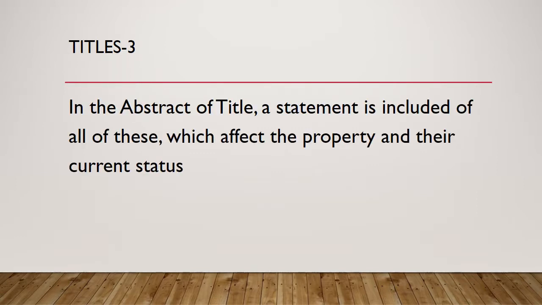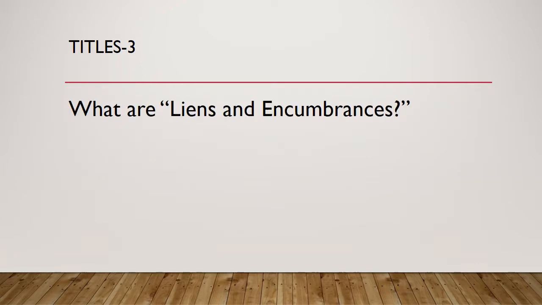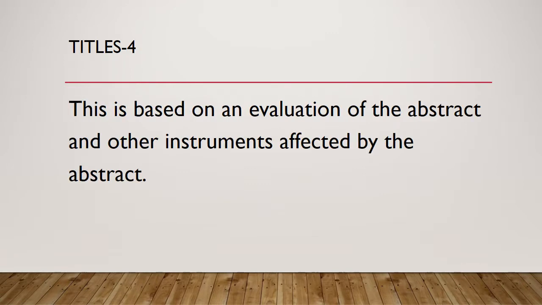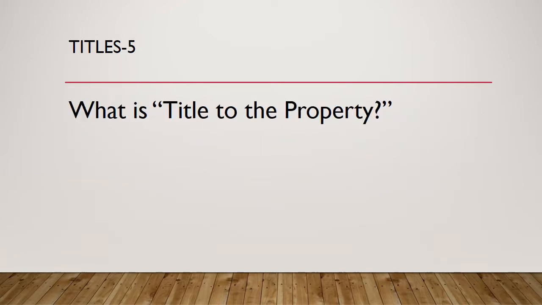Question 3. In the abstract of title, a statement is included of all of these, which affect the property and their current status. What are liens and encumbrances? Question 4. This is based on an evaluation of the abstract and other instruments affected by the abstract. What is title to the property?